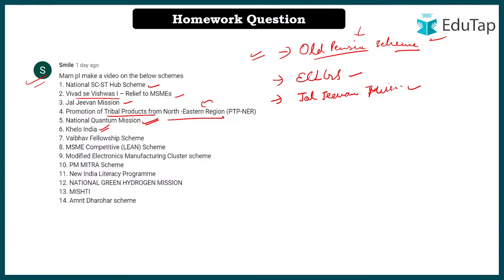ठीक है, from the RBI perspective, Vaibhav Fellowship Scheme, we'll look at it. This is important, we'll cover this one also. MSME Competitive Lean, ये भी कर लेंगे. Modified Electronic Manufacturing Cluster Scheme, you can keep this at low priority.